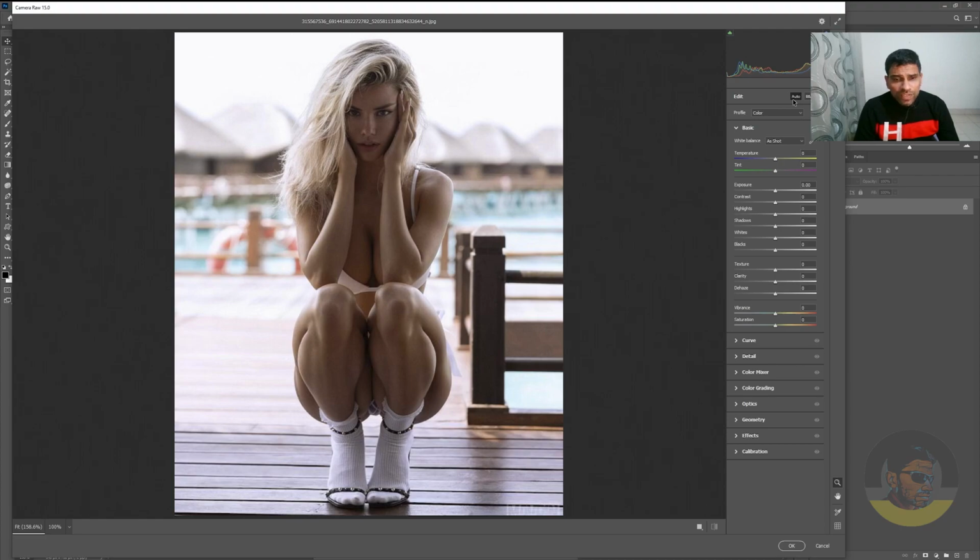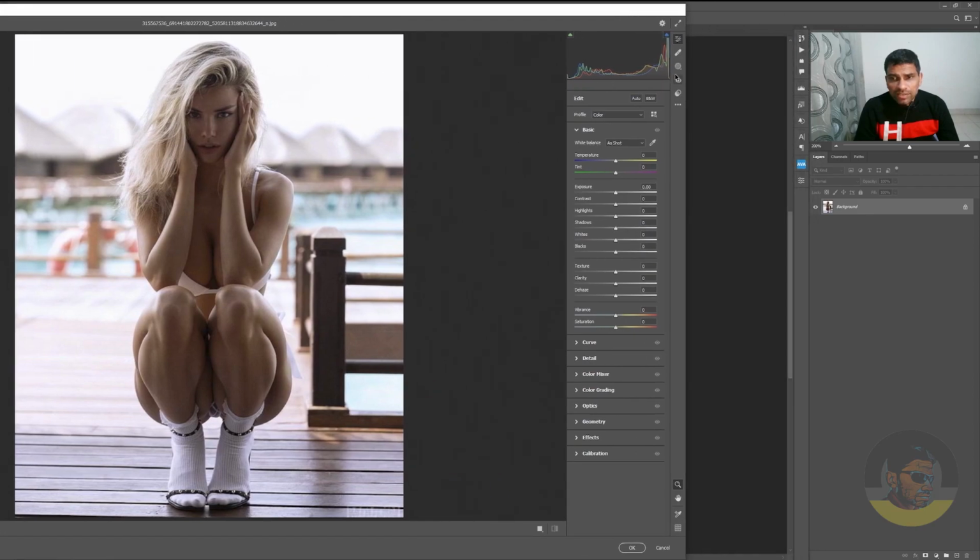So let's try to fix that by using a new method, which is a new feature of Adobe Photoshop CC 2023, and that is this tool which says Masking. Let me bring it towards the left so you can see all these options. If you press and hold down your left mouse button on this icon, you can see options like Select Subject, Select Sky, Select Background, Select Objects, Select People. Further, you can also fine-tune your selection with the brush tool, and I love this feature which is inside Adobe Camera Raw in the new Adobe Photoshop CC 2023.